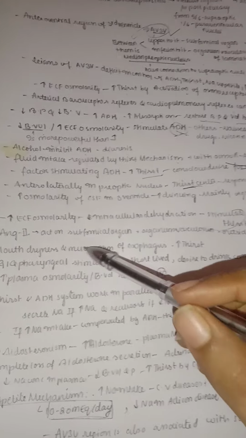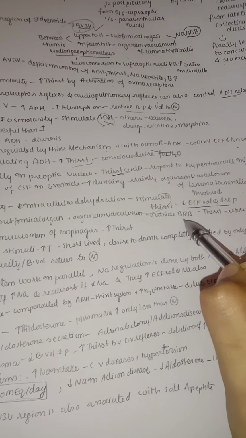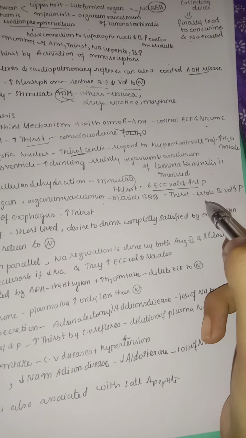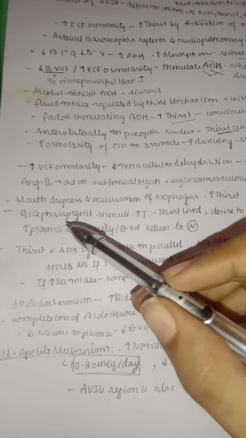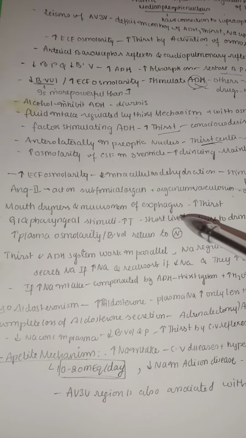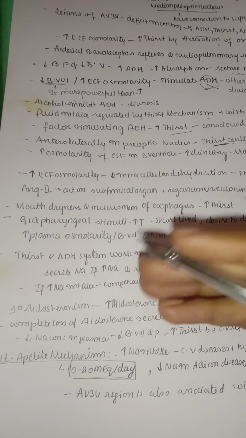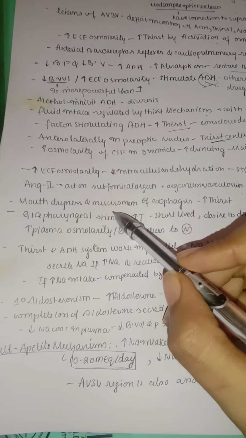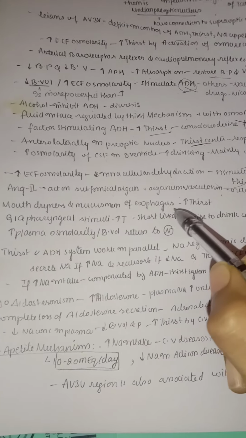Angiotensin 2 will also act on the subfornical organ and on the organum vasculosum, which is actually situated outside the blood-brain barrier, so that the thirst center is activated, restoring the blood volume and at the same time the blood pressure. Sometimes, if you feel your mouth is dry and the mucous membrane of the esophagus is dry, this will also increase the thirst sensation. Actually, this is the main reason that stops you drinking water immediately after you drink, meaning the desire to drink will be decreased whenever the mouth becomes normal again. So these are also stimulatory effects for thirst.